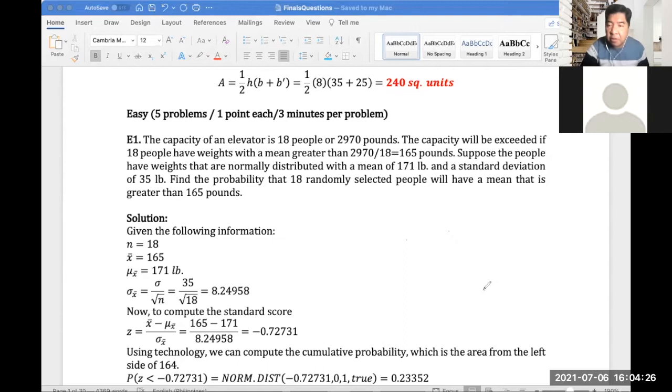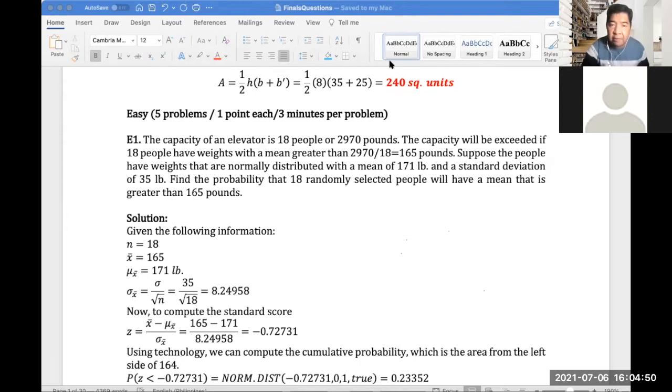Let me scroll this. So n is equal to 18. So that's the number of information or data that we have.